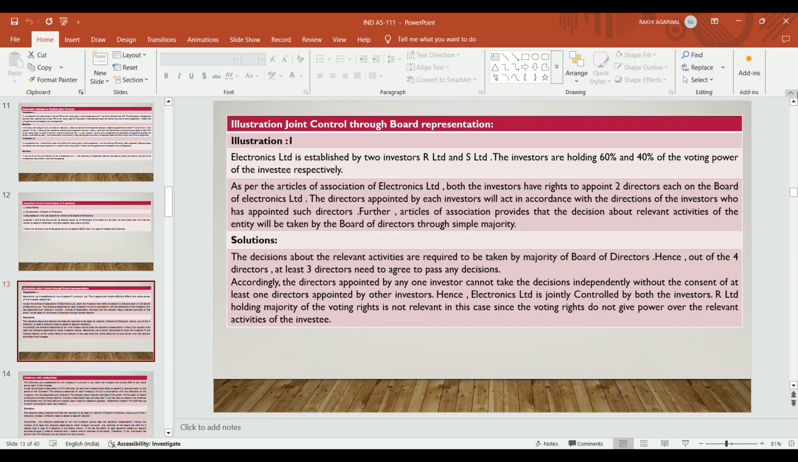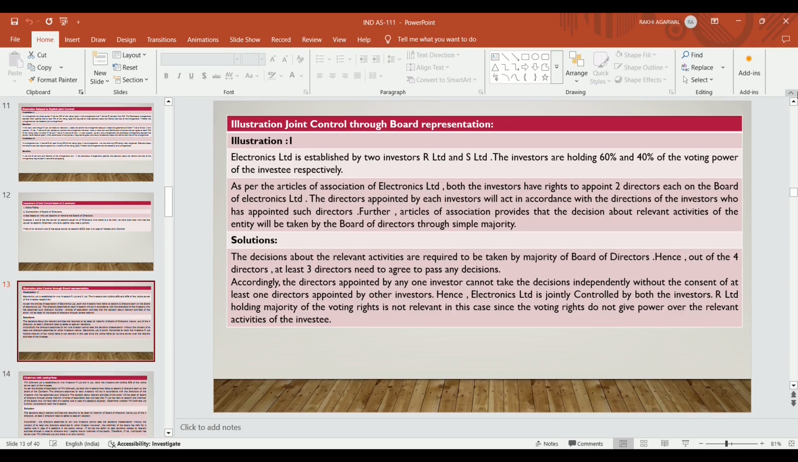Though R Limited has 60% voting power in Electronic Limited, it is still not able to take decisions individually, because as per the articles of association of Electronic Limited, both investors have the right to appoint 2 directors each on the board of Electronic Limited. R Limited has the power to appoint 2 directors and S Limited also has the power to appoint 2 directors.